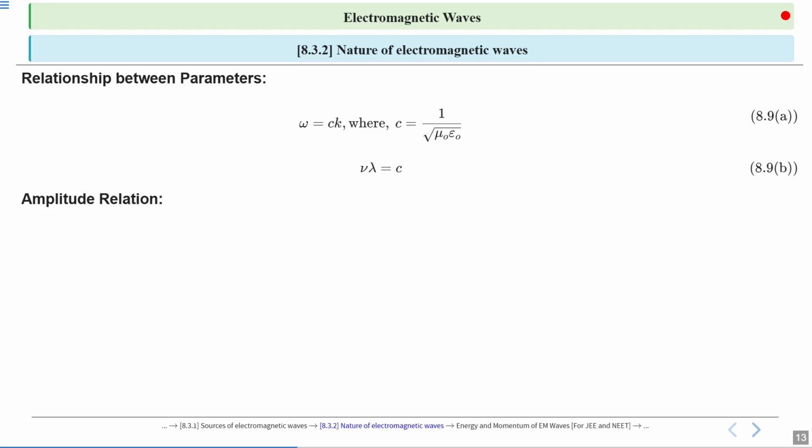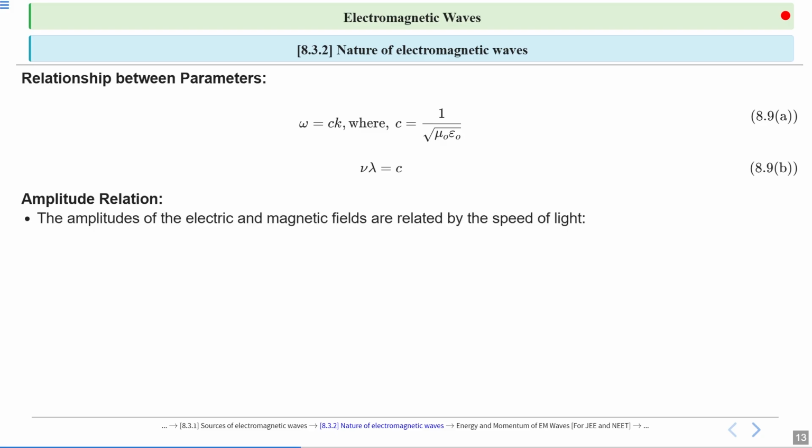Now the amplitude relationship. What is the relation between the amplitude of the electric field, E naught, and the amplitude of the magnetic field, B naught? They are related by the speed of light as B naught equal to E naught by c. Amplitude means the maximum value of the electric and magnetic fields. So B naught equals E naught divided by c.